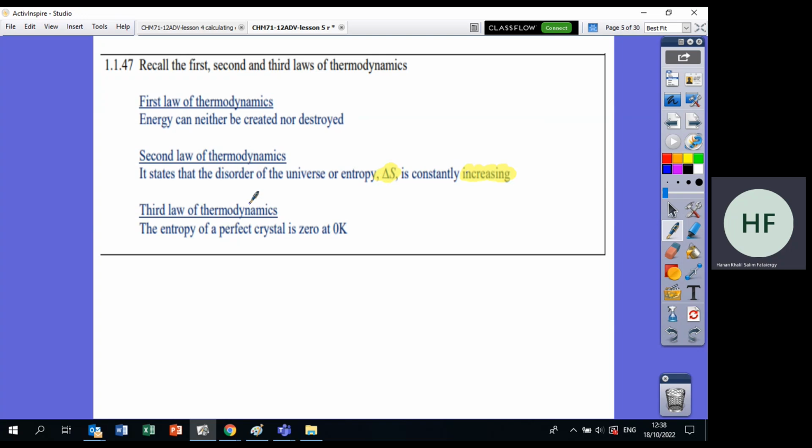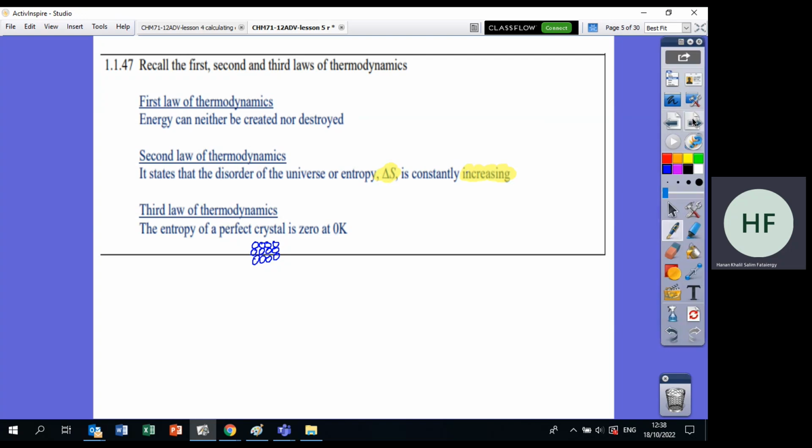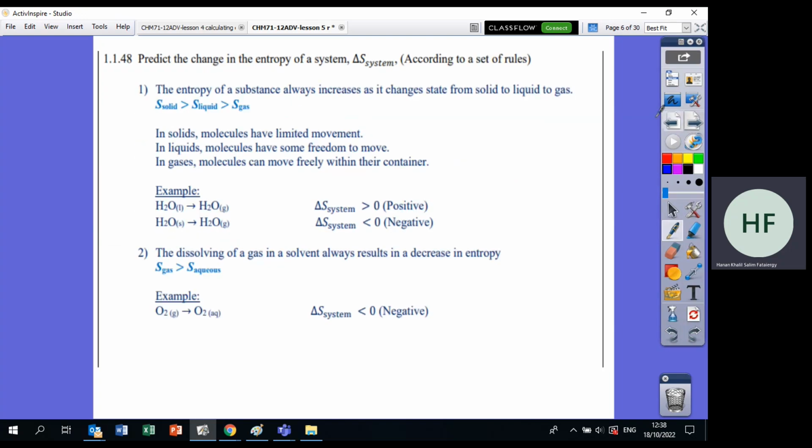Third law of thermodynamics says the entropy of a crystal is 0. Crystal means the particles are arranged in order. They don't have any randomness. ما فيهم randomness. Crystal like diamond. They don't have randomness, so the entropy is 0. They don't have any entropy, they don't have any randomness.